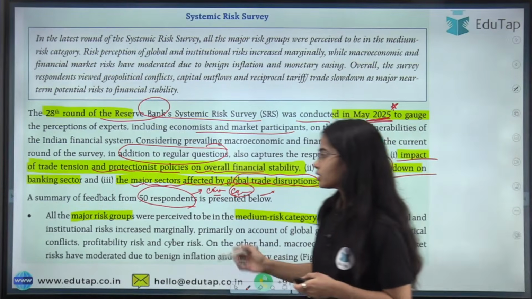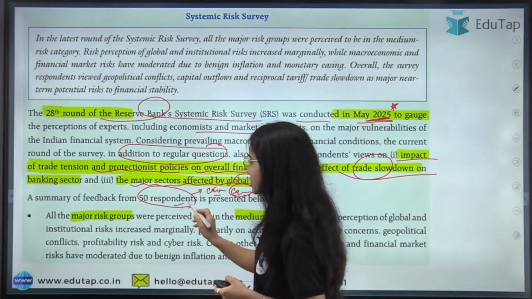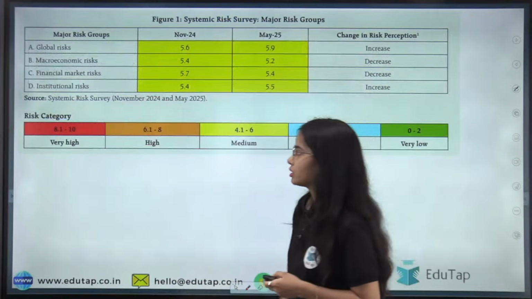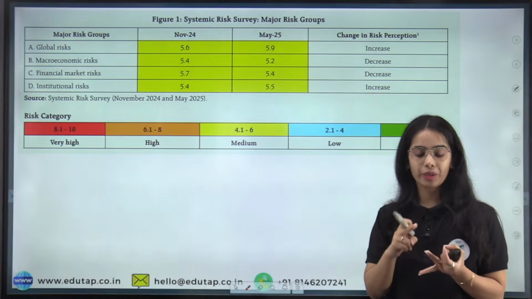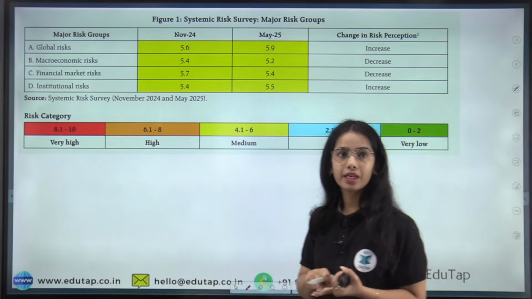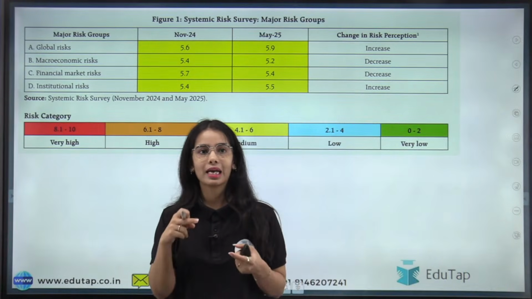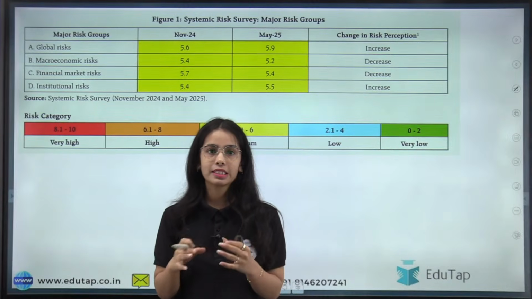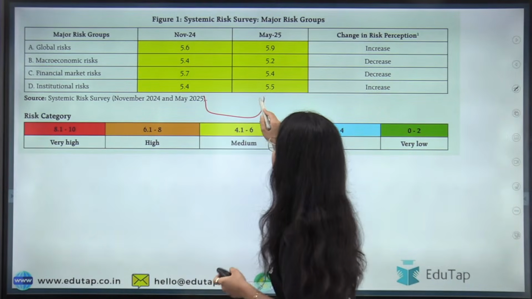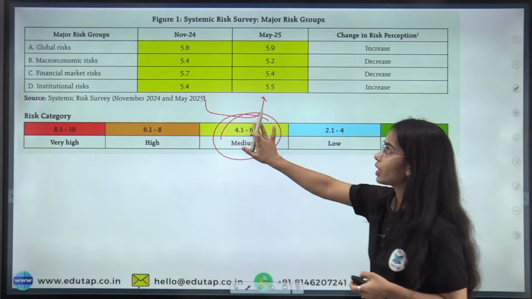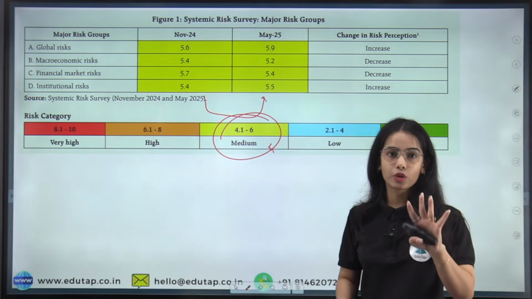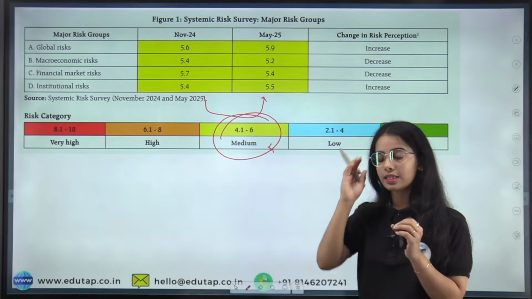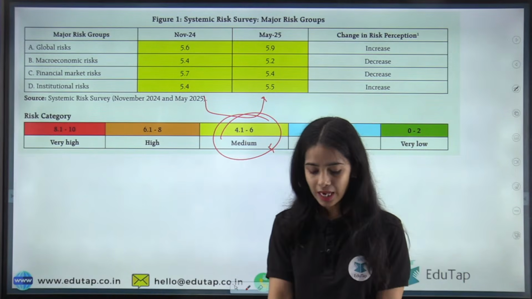Okay, now according to the 50 respondents, these are the major risk groups: global risk on the Indian economy, macroeconomic risk in the Indian economy, financial market risk, and institutional risk. Now you can see that all these risks are in the medium risk category. So the systemic risk survey's major risk groups are these 4 risk groups, and in these 4 risk groups there is medium risk as per the survey.